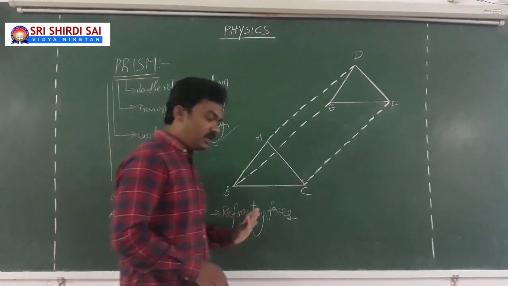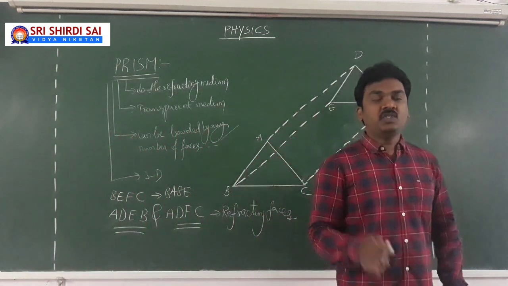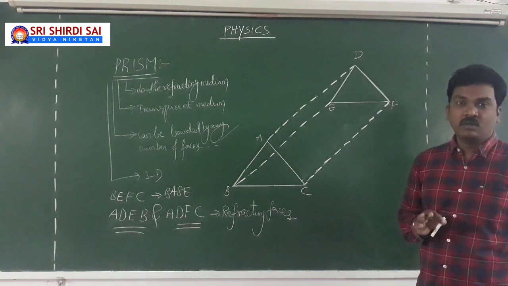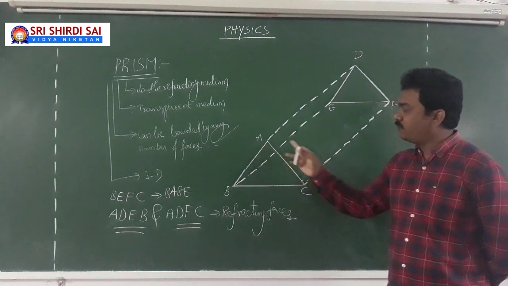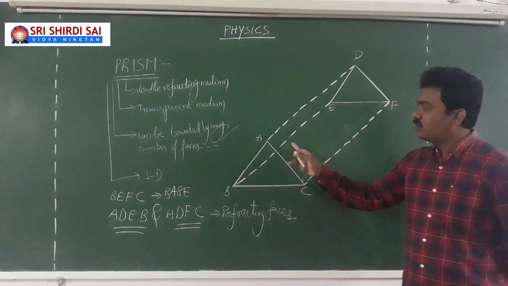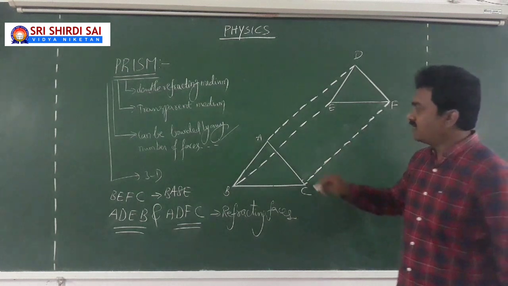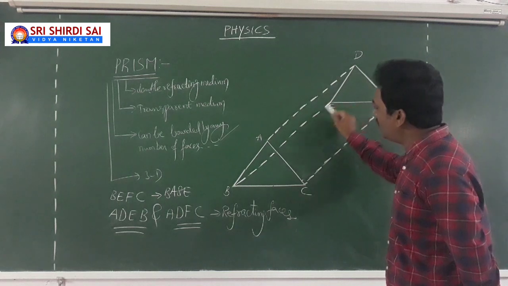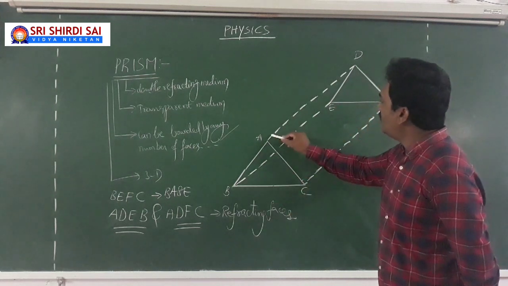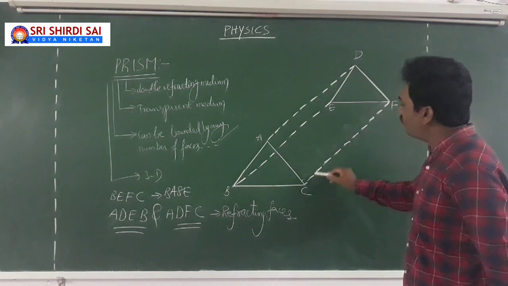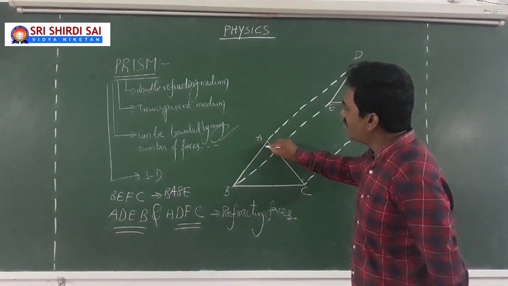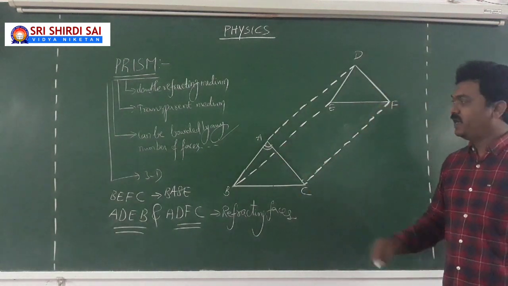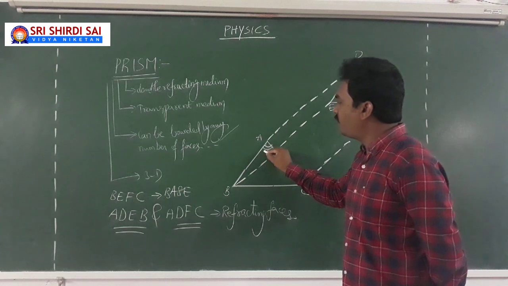So a prism is a three-dimensional object which can be enclosed by any number of faces. But remember, the two refracting faces of the prism are plane but not parallel. There will be some angle. You can see geometrically that between A, D, E, B and A, D, F, C there is some angle. That will be treated as the angle of the prism.